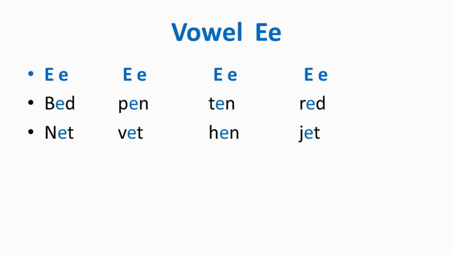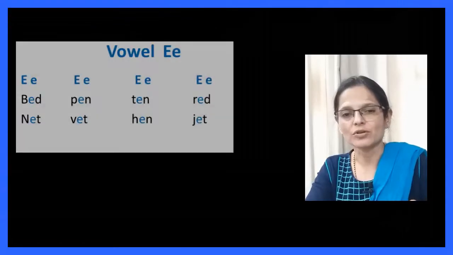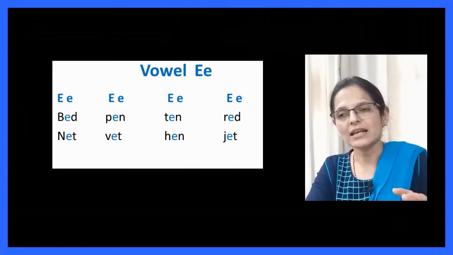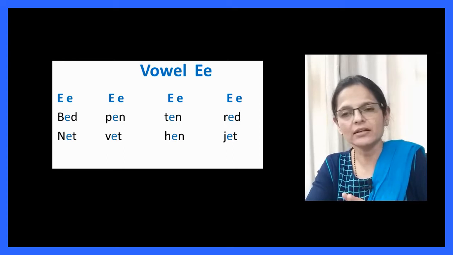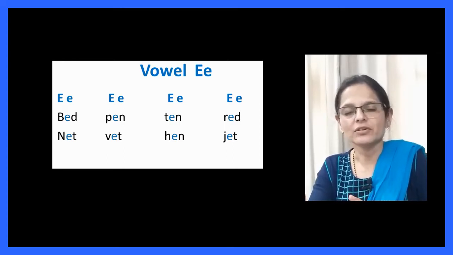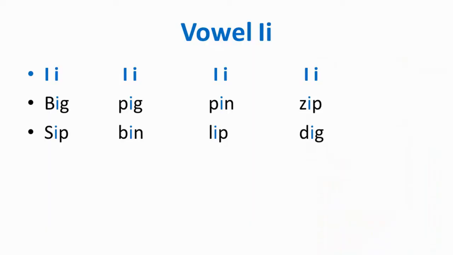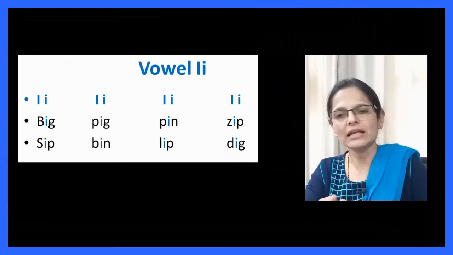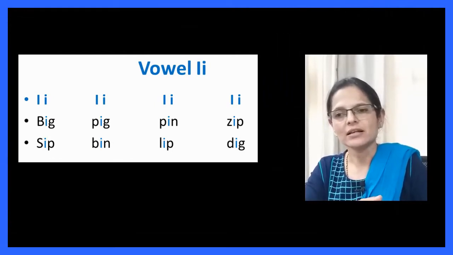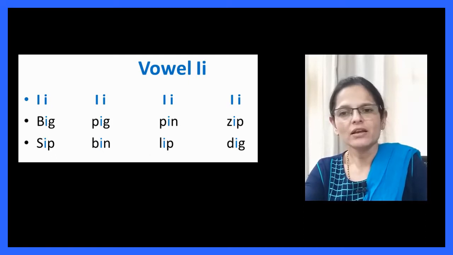Then similarly in vowel E, again we have to take the short sound. So B, the sound of E is E. B, E, D, bed. P, E, N, pen. T, E, N, ten. R, E, D, red. This way children will learn to pronounce correctly. Next vowel is I. Again, the short sound of I is I. So B, I, G, big. P, I, G, pig. P, I, N, pin. And Z, I, P, zip. This way we can teach the words with vowel I.